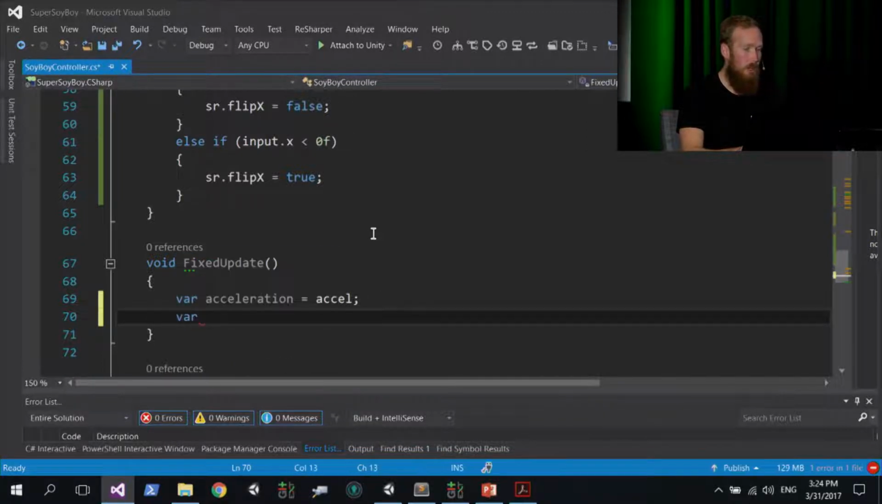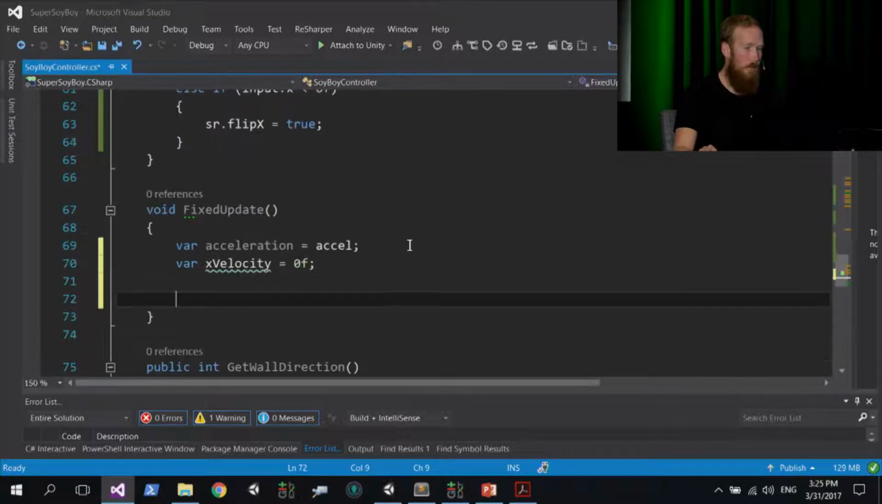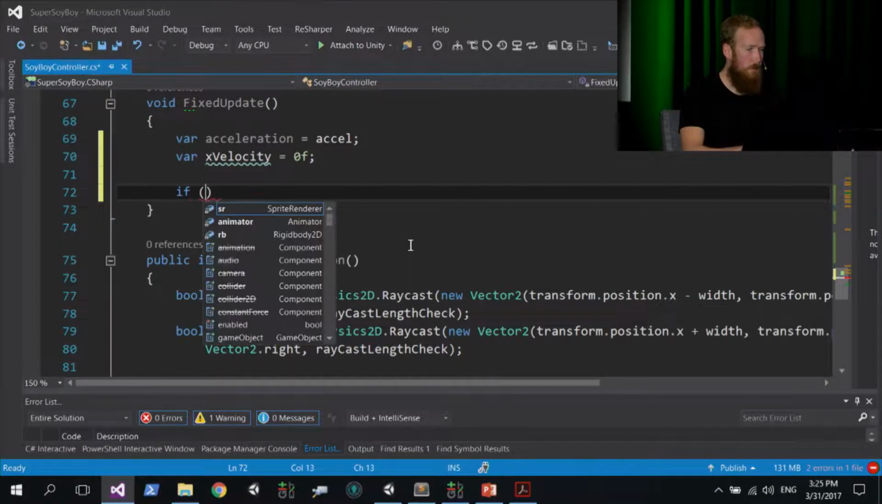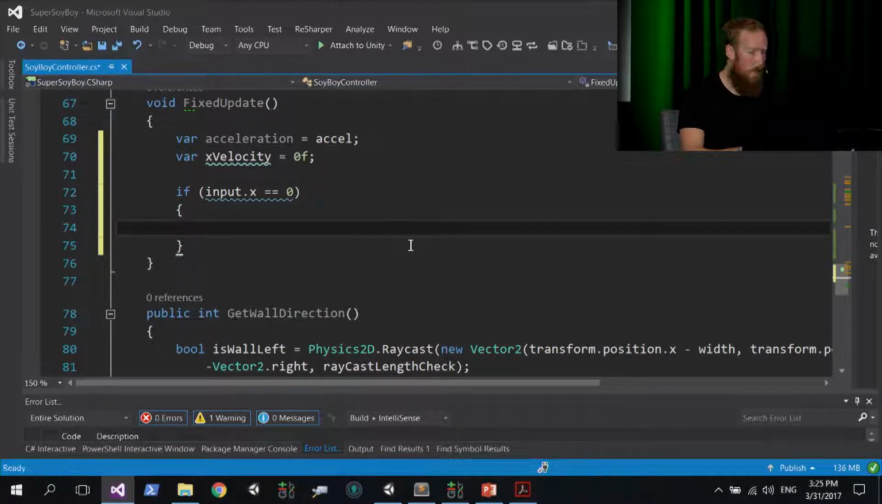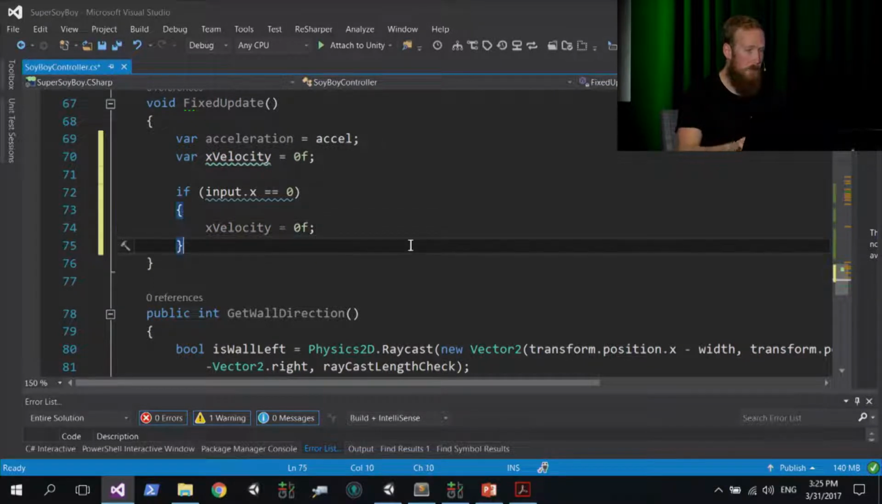And below that, we're going to go another one, var xVelocity is assigned 0f, so just initialize it with 0 as a float value. And below that, we're going to say if input.x equals 0 in brackets, and then open up our braces. We're going to say xVelocity is assigned 0, so again, just setting that to 0.